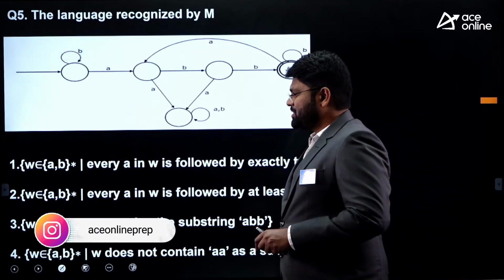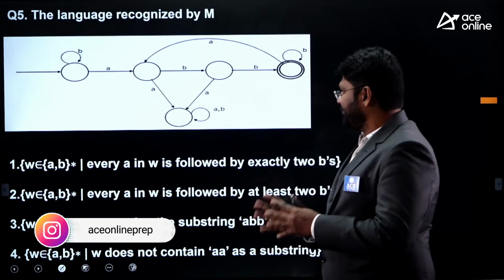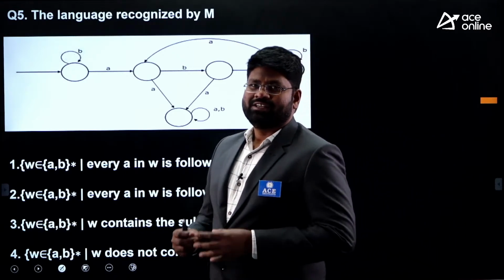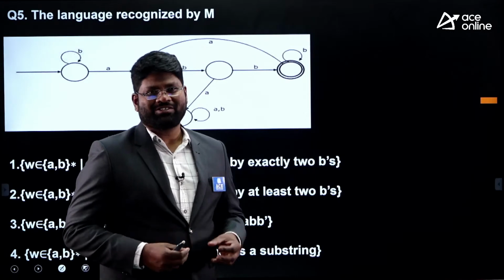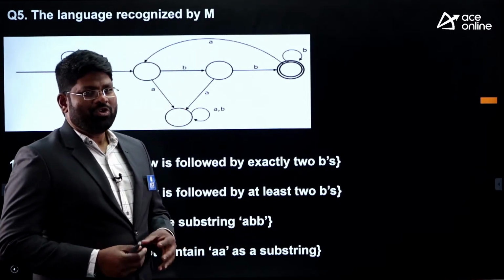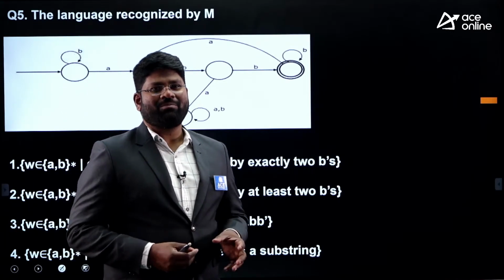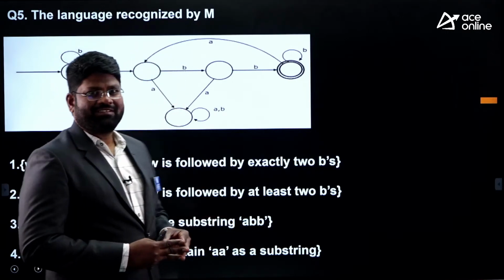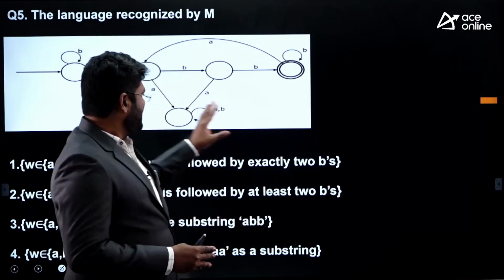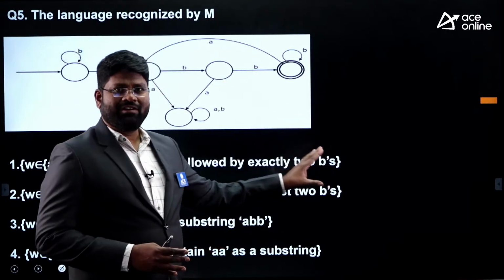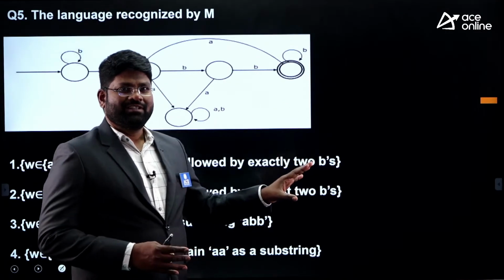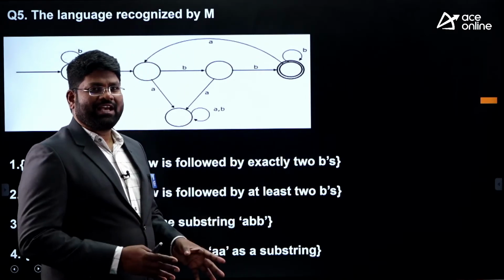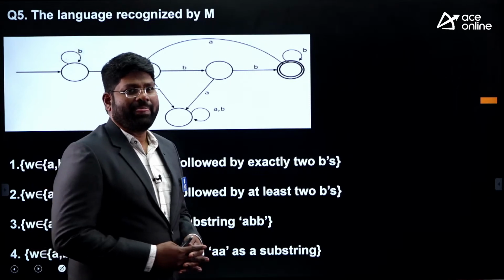What is the correct option of all these 4? That's what you have to find out. What is your approach to answer this question? Most of us do this kind of approach: we look into the options and identify whether it's accepting or rejecting, or we watch the diagram and look for whether A is correct, B is correct, C is correct.